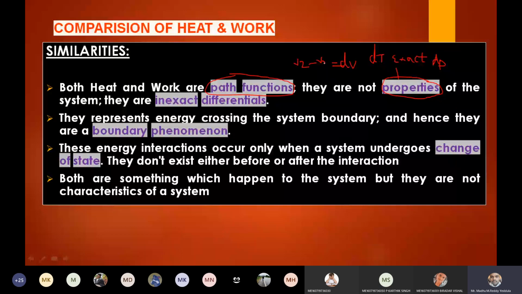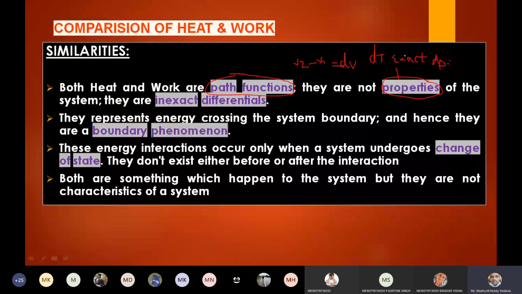All properties are exact differentials, nothing but point functions. If it is a point function, it is an exact differential, nothing but a property of a system.